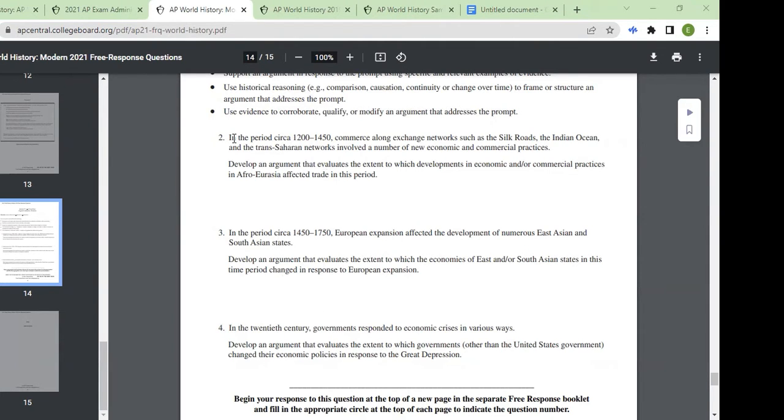So 1 from Unit 1 and 2, 1 from Unit 3 and 4, and 1 from, well, this is actually pretty much just Unit 7, but I mean, it's the time frame for Unit 7, 8, and 9. So you have a degree of choice that you don't have in a lot of other parts of this exam. So you can pick which of these you probably remember the best or the most, and then go ahead and write it. Now I'm going to give you a 4th piece of information why you should not be afraid of the LEQ, and it goes like this.